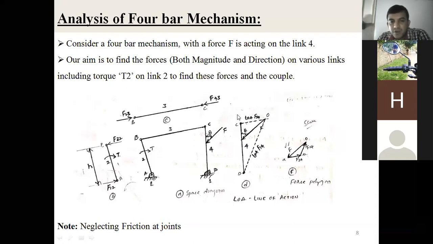In link number 4, what is the nature of forces acting on link 4? Link 4 is connected to link 3 and link 1. From link 1 on link 4, what is the force exerted? F14. From link 3 on link 4, what force is generated? F34. Now F14 is acting at hinge D, F34 is acting at hinge C. Those two forces, we don't know the magnitude and direction. Only the external force F is acting on the body, and we know its magnitude and direction.